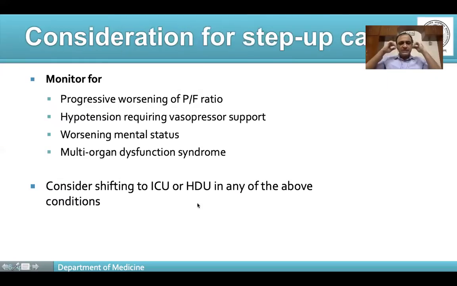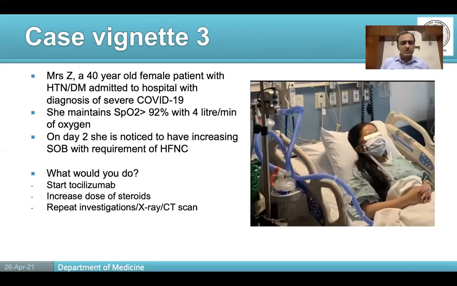So once a patient is there, say in ward or in HDU, the patient should again be routinely monitored. So we should look at his SpO2 FiO2 ratio again, and the other vital parameters. And if any of these parameters deteriorate, then the patient should ideally be shifted to the ICU for further management. Now, this is a case vignette about one such patient who deteriorated, and let's see how this case goes.